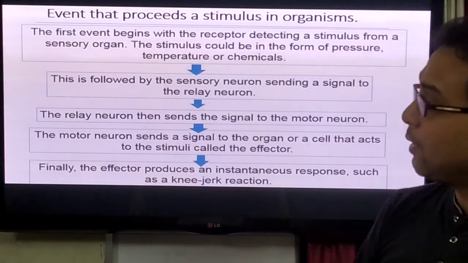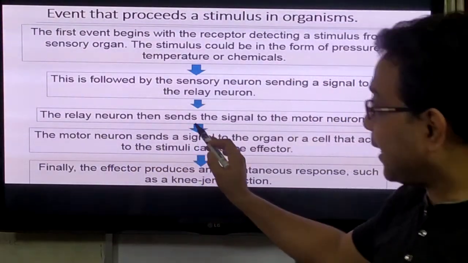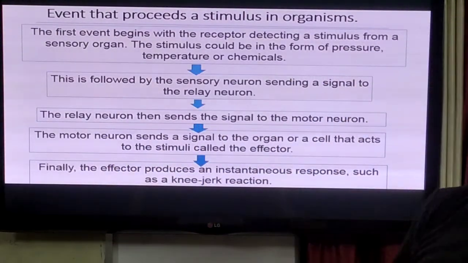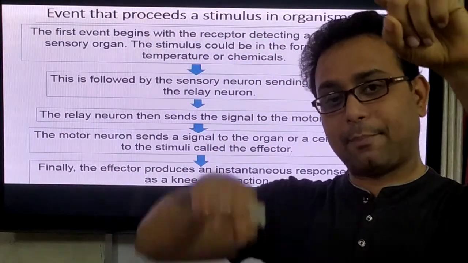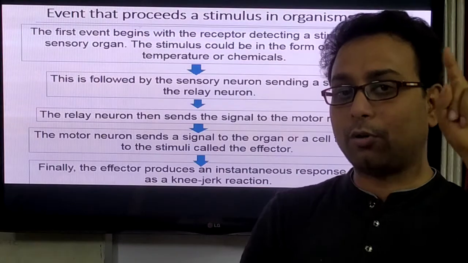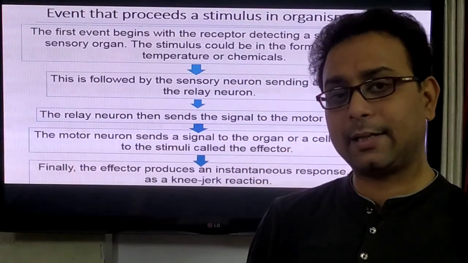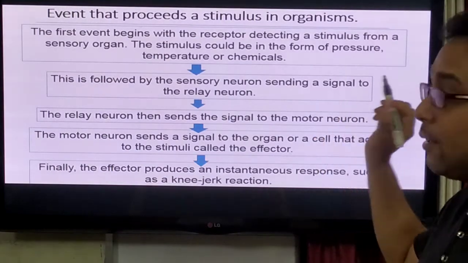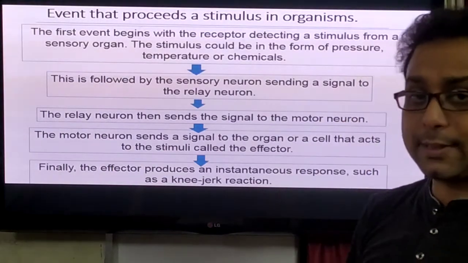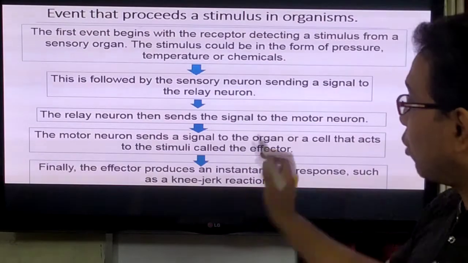Third step: the relay neuron then sends the signal to the motor neuron. Now the signal comes back with the help of the motor neuron. Where is the signal sent? To the effector, that means the muscles, with the help of the motor neuron.